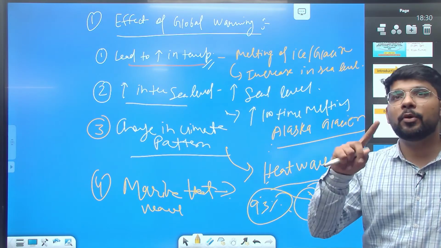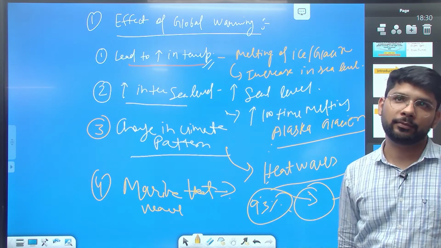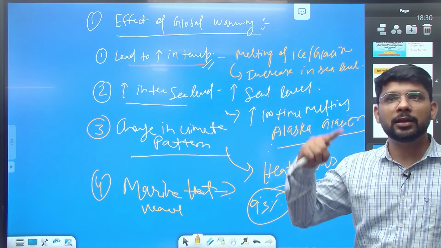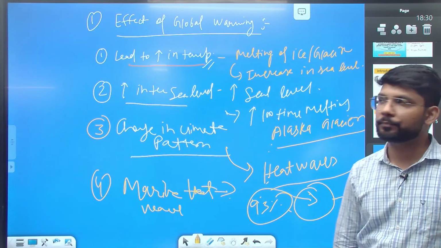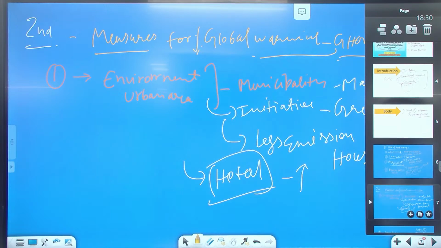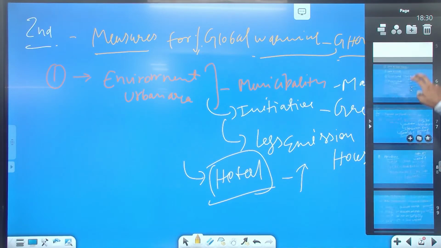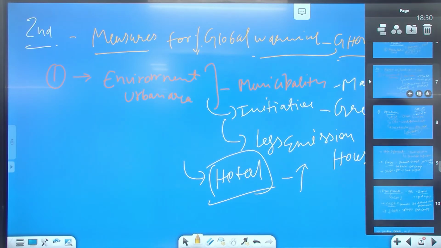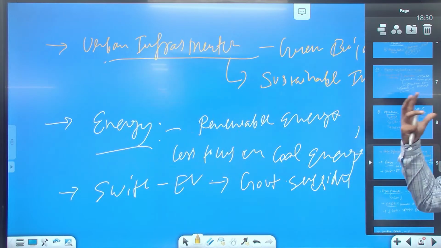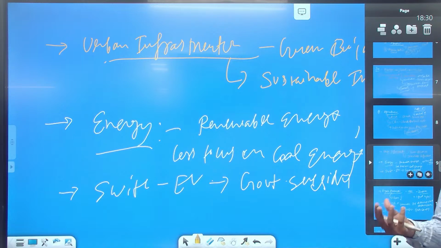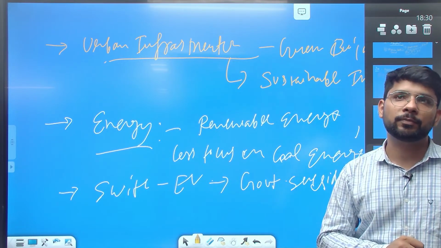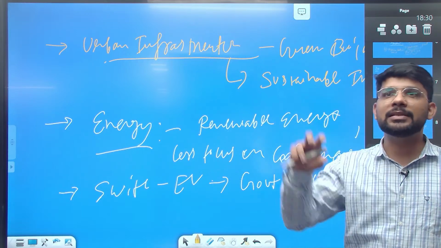And one more thing: you need to address all the parts of the answer, because the body here has 3 parts. Next, we discuss the measures for global warming. We discuss all the measures related to global warming, whether it's the environment, urban areas, agriculture, urban transportation, urban infrastructure, or energy, or switching toward EV vehicles. So these are some of the measures that can be taken.